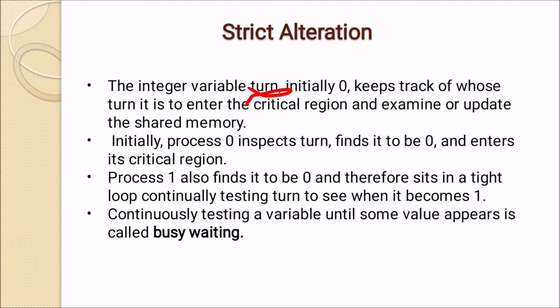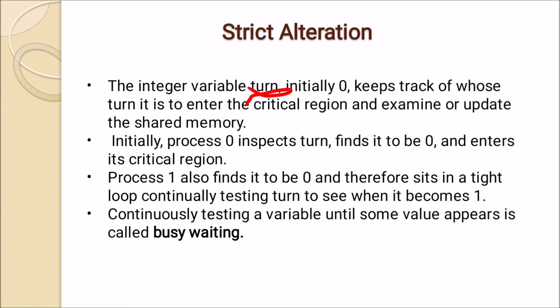For that, we take one variable turn, whose value is initially 0, which keeps track of whose turn it is to enter the critical region and examine or update the shared memory. Initially process 0 inspects turn, finds it to be 0, and enters its critical region.